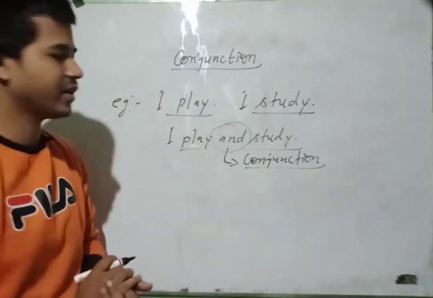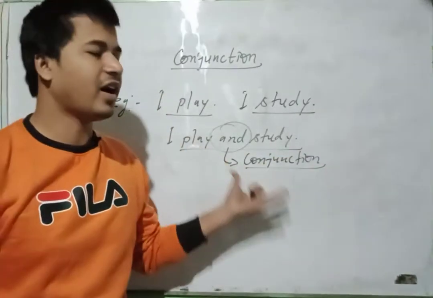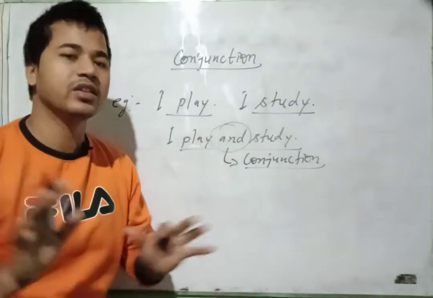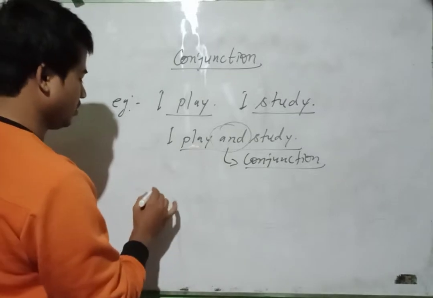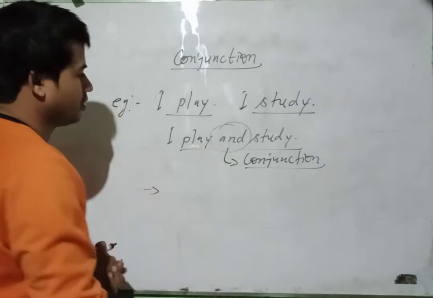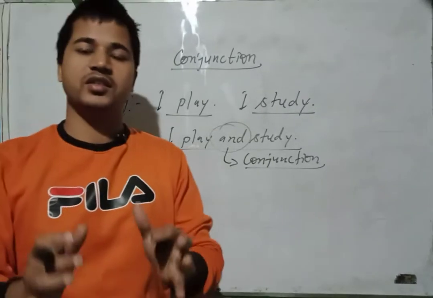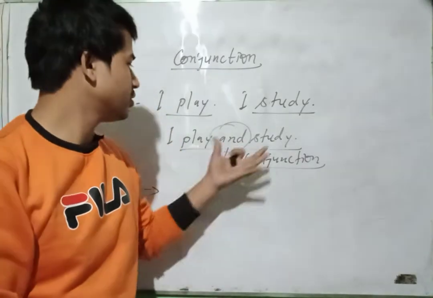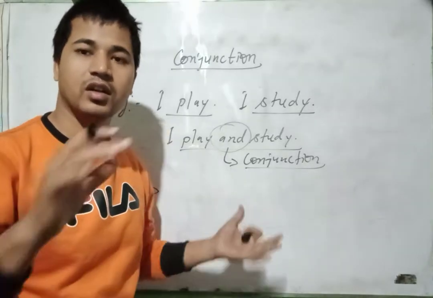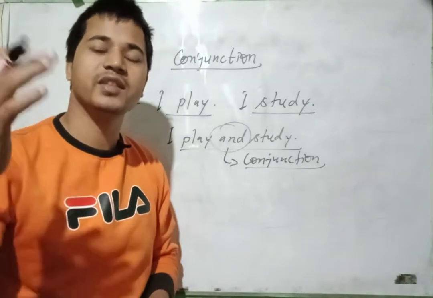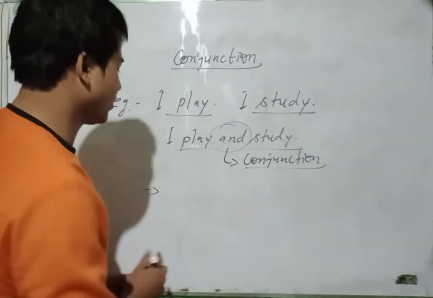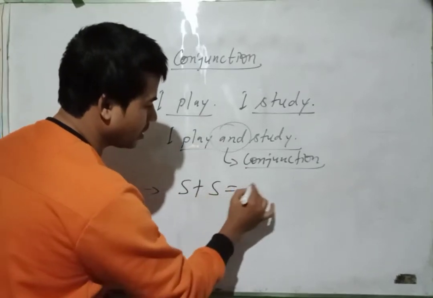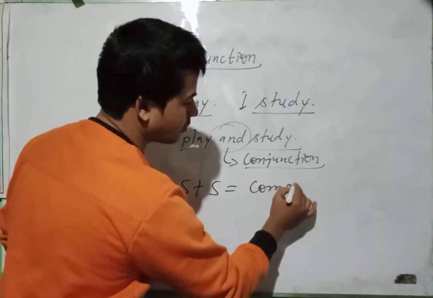In this way we can say that conjunctions are the joining words, which join two words, phrases and sentences. You can say that it makes simple plus simple equal to compound.